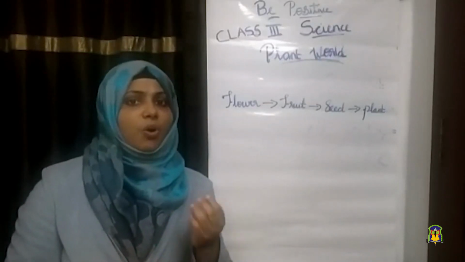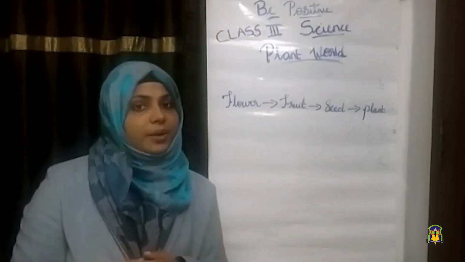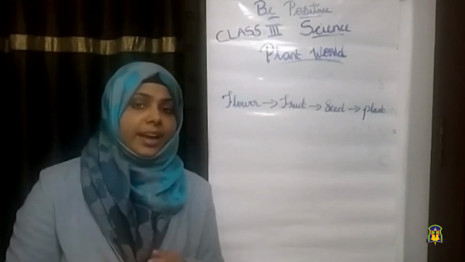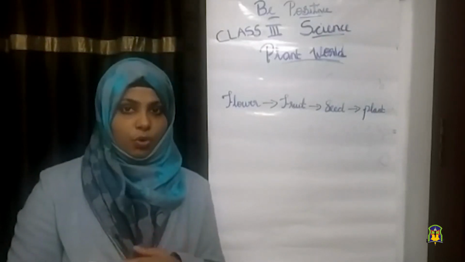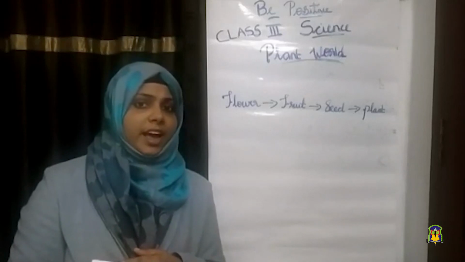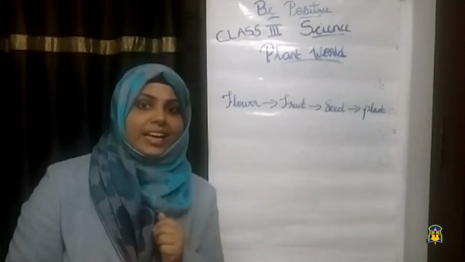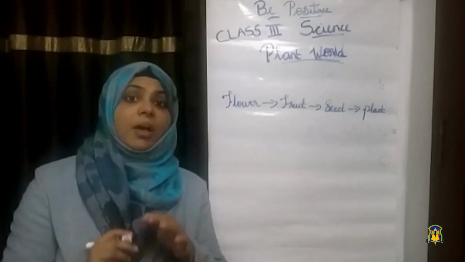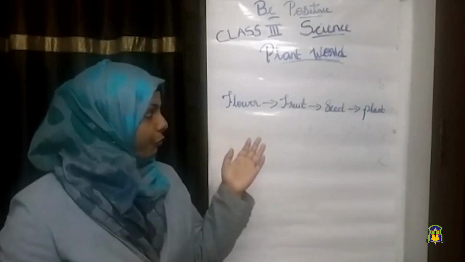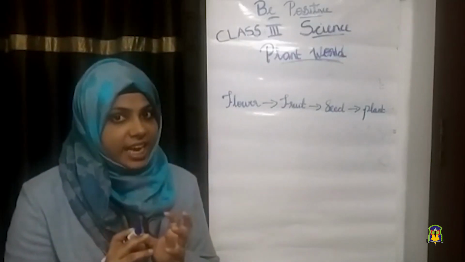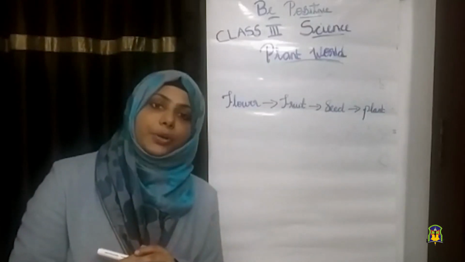Some plants have only one seed and some plants have many seeds. Can you say an example of a plant having only one seed? Yes, mango. What about a plant that has many seeds? Yes, exactly, watermelon. Watermelon has many seeds. So, the flower changes to fruit. The fruit has seeds inside, and the seed grows into a new plant.